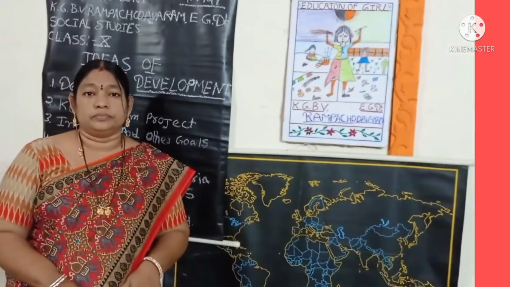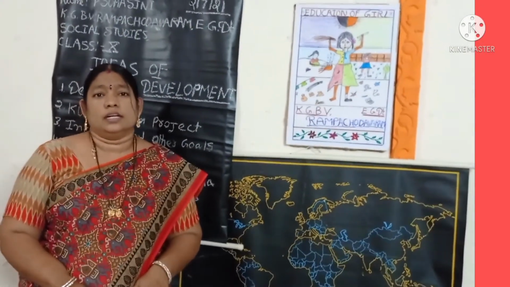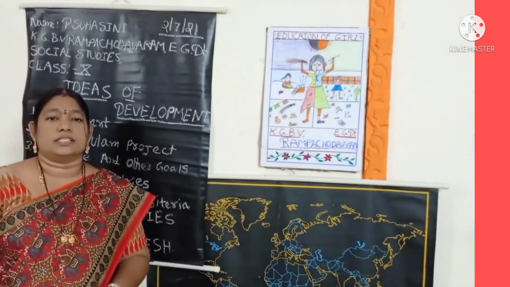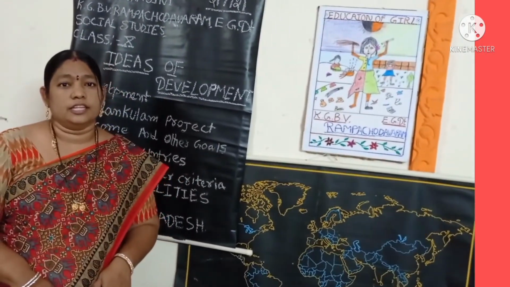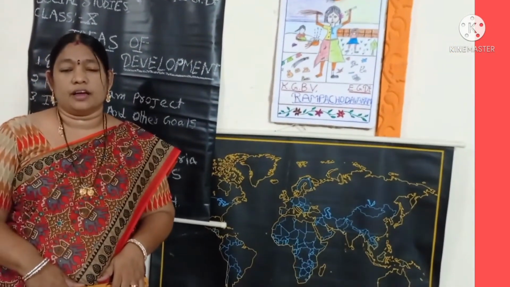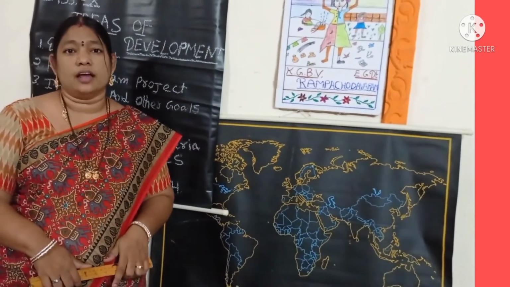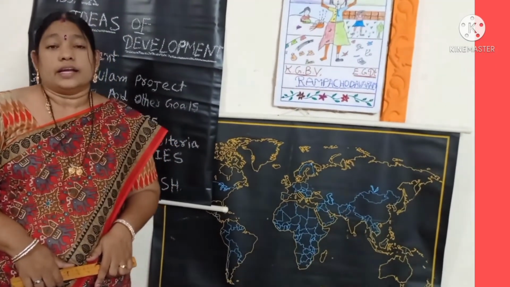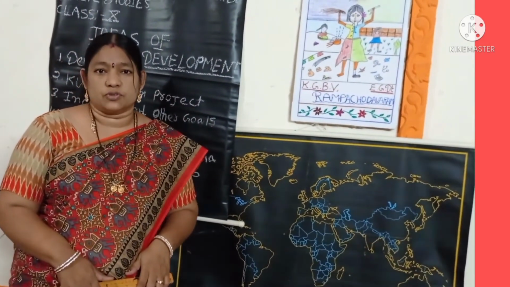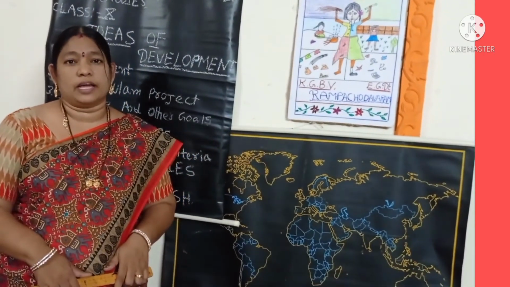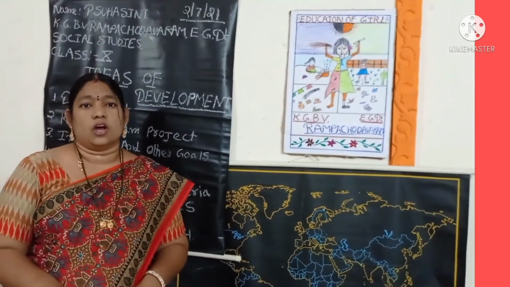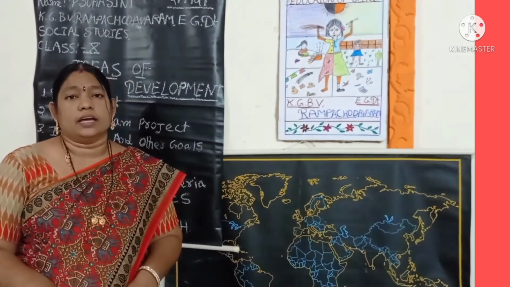You learned about the June syllabus of 10th class Social Studies, the first lesson, India Relief Features. In that lesson, you learned about the location of India, the neighboring countries of India, and also the India relief features. What are the main relief features? First is the Himalayas, then the Indo-Gangetic Plain, Deccan Plateau, islands, and desert. These are all the important India relief features.